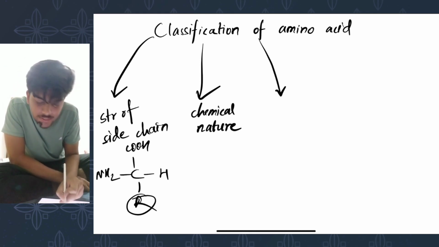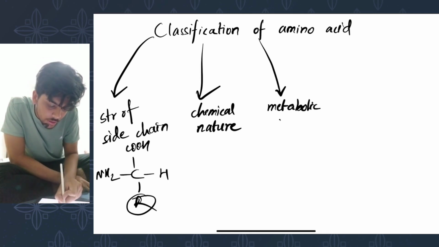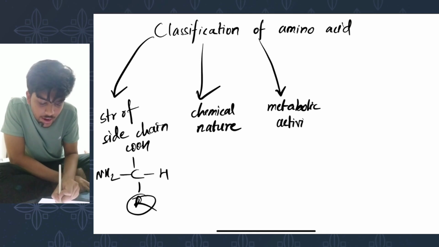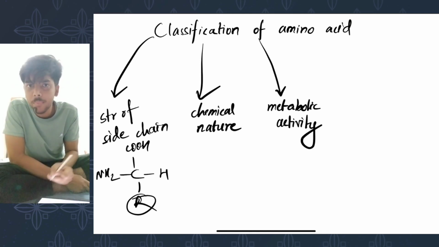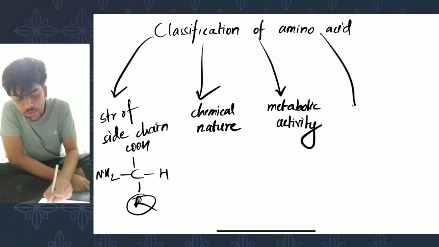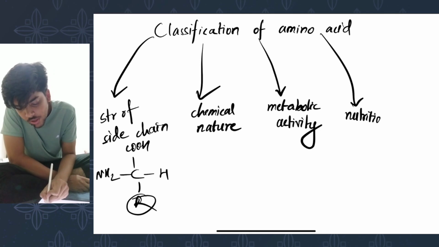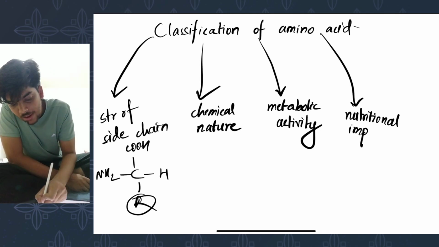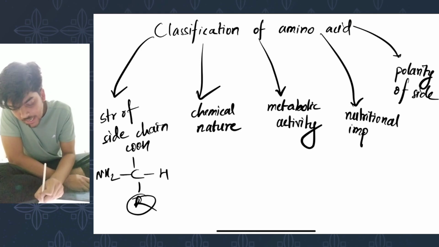Thirdly, on the basis of metabolic activity, that is whether the amino acid ends up giving glucose or ketone bodies or both upon metabolism. Fourthly, on the basis of nutritional importance, that is whether or not the amino acid is essential or non-essential. And finally, on the basis of polarity of side chain.